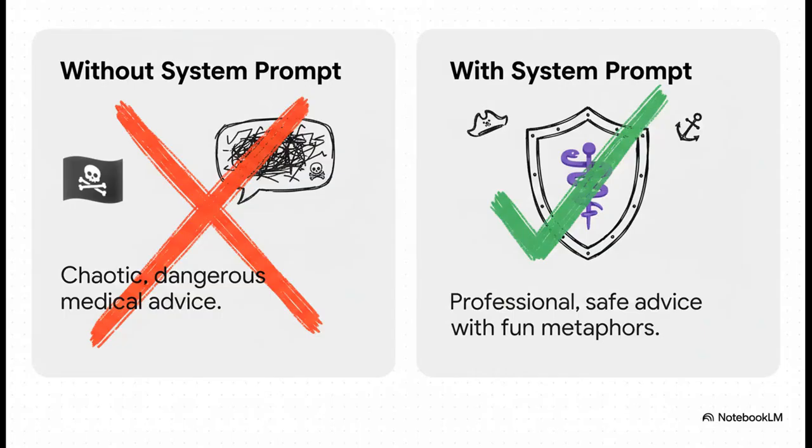This pirate doctor test is a perfect example. Check this out. Without a system prompt, if you tell an AI, hey, you're a pirate, give me medical advice, you might get some funny pirate slang, but also some really dangerous wrong information. Total chaos. But with a system prompt that says your number one job is to be a safe and helpful medical expert, the AI puts safety first. It might still throw in a few ahoy mateys for fun, but the actual advice is going to be professional and responsible. That's the hierarchy at work.